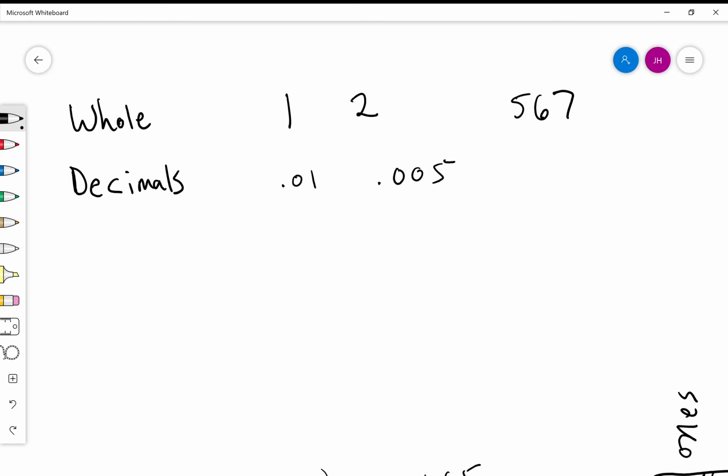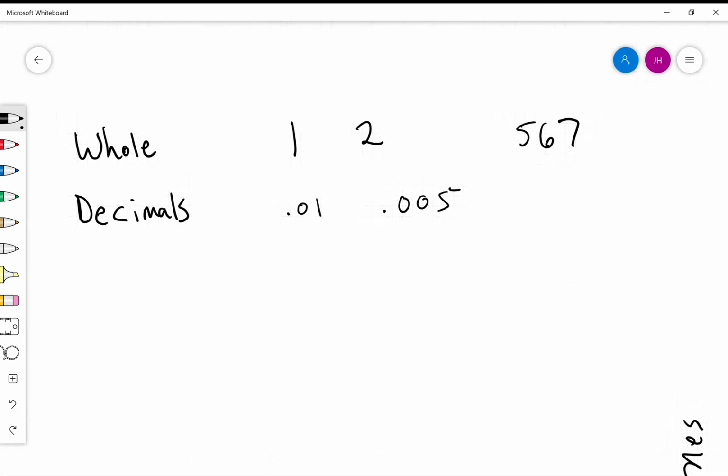Okay, in this first portion, we are going to talk about whole numbers and decimals. As you can see right here at the very top, these are whole numbers. 1 is a whole number, 2 is a whole number, 567 is a whole number. These are numbers that are whole.